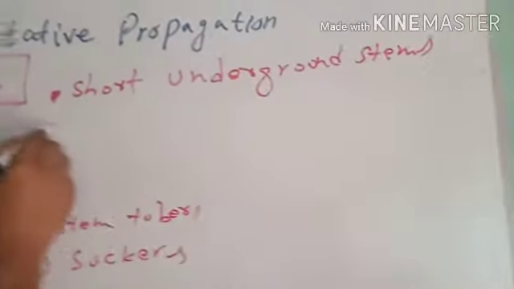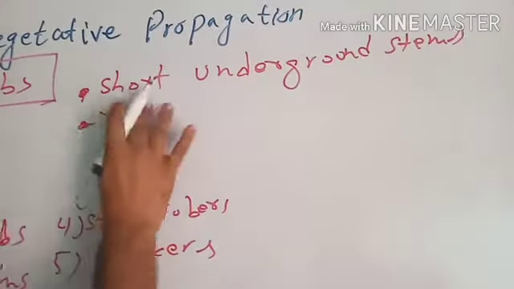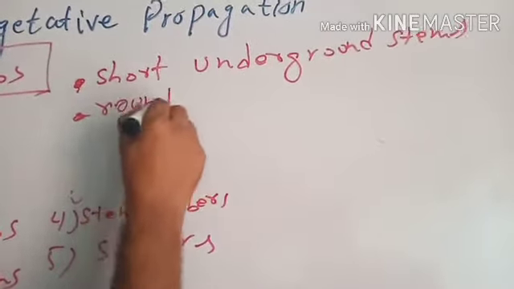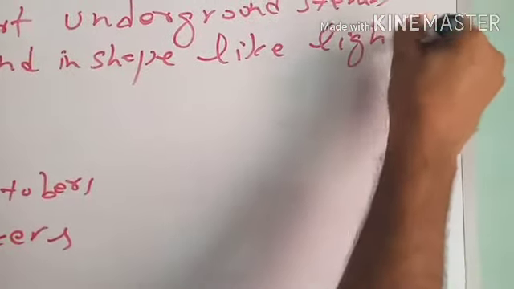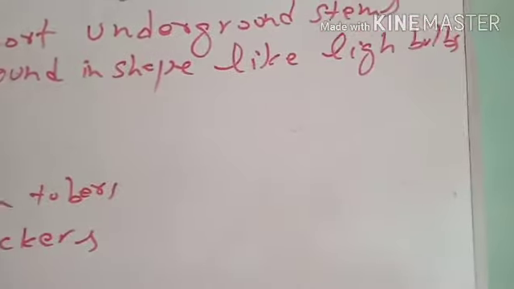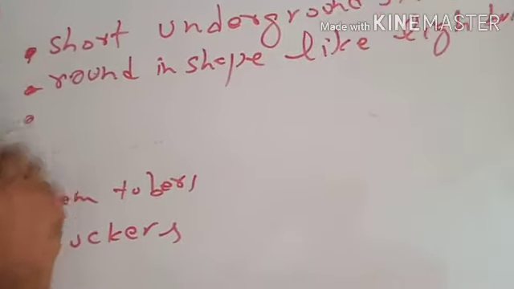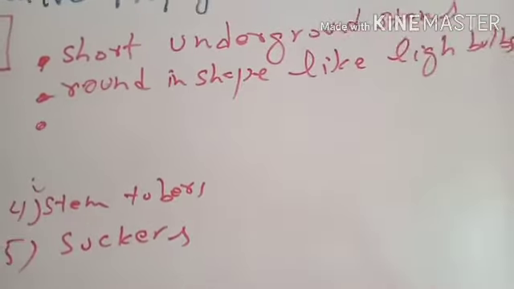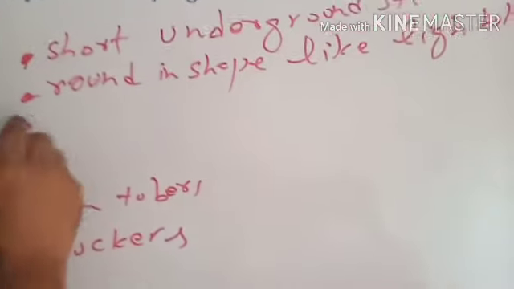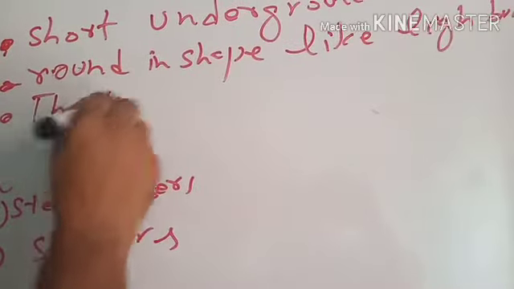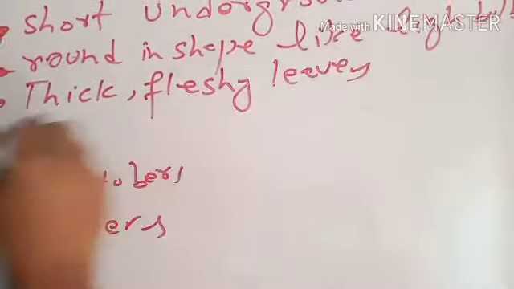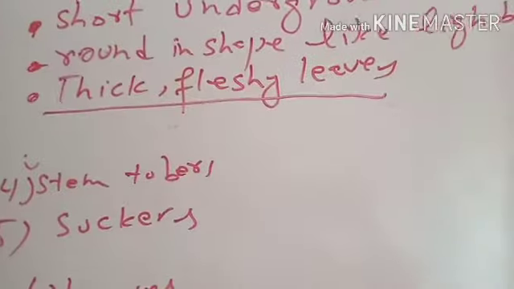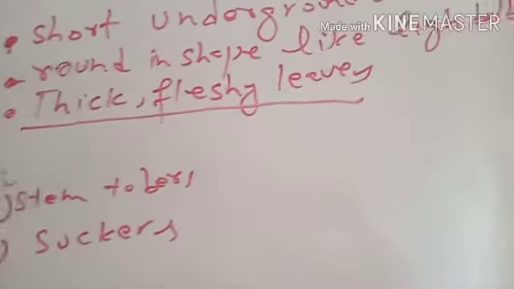They are usually round in shape like light bulbs. And bulbs are covered by thick fleshy leaves. They consist of thick fleshy leaves. Their leaves are thick and fleshy because they have stored food in them.